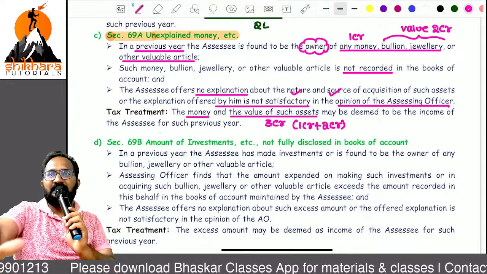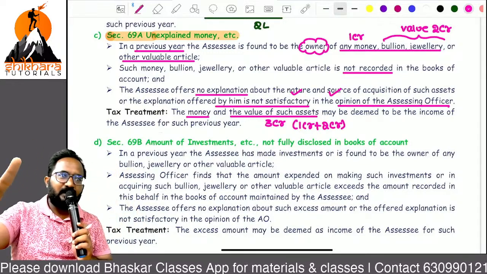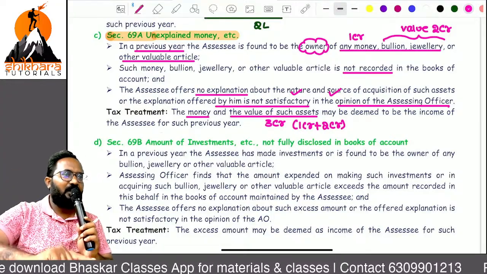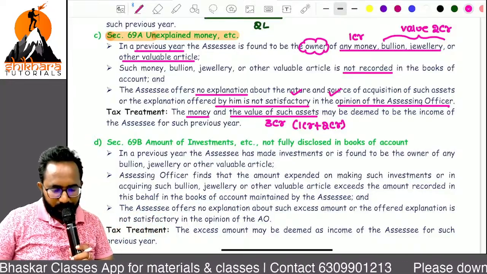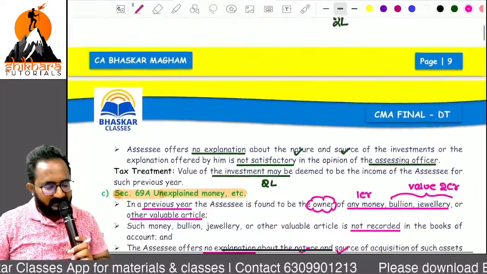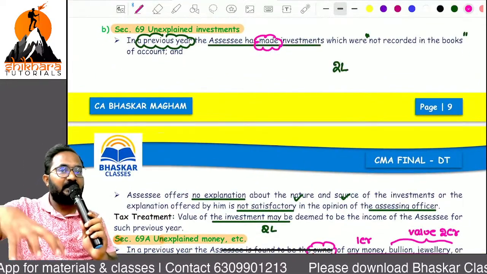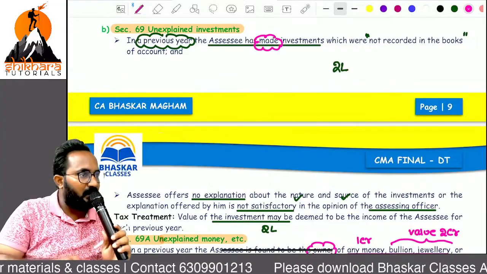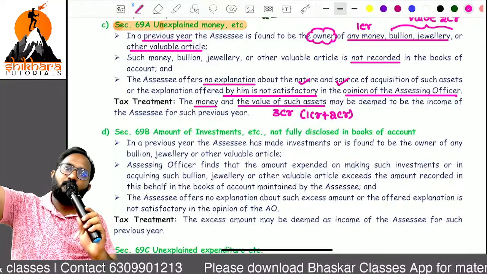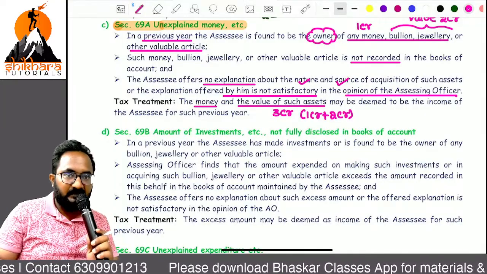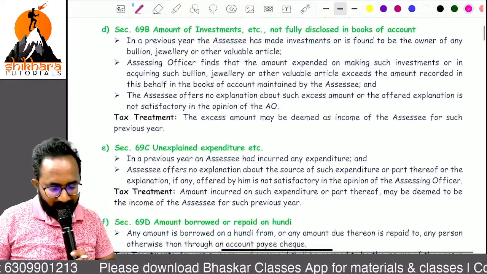On that, we have to pay the tax at the rate of 78%. And one more point you need to know: no explanation, or if an explanation is given also, if that is not satisfied by the AO. These 2 points you should remember. Now, what is the difference between 69 and 69A? In 69, in the current year we made an investment that is not recorded in the books. What is 69A? Earlier years you purchased these things, but now we found you as the owner.